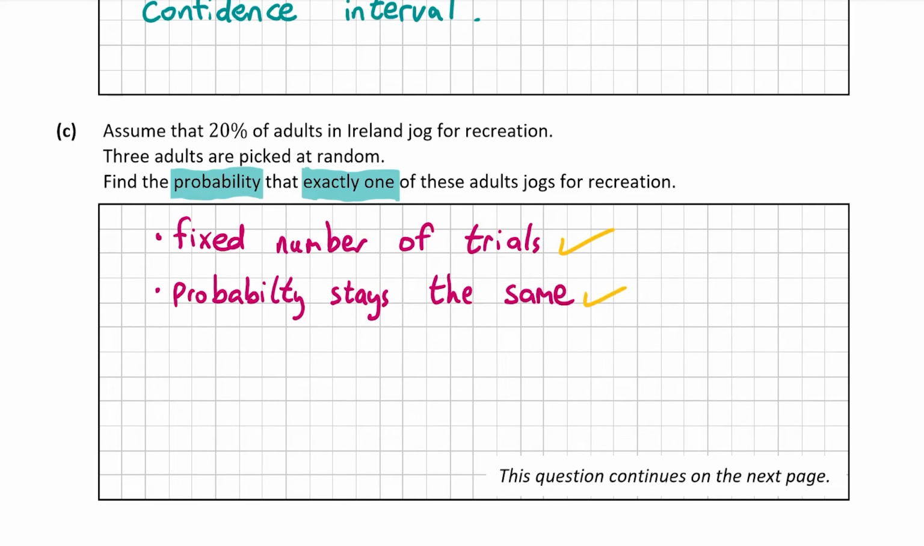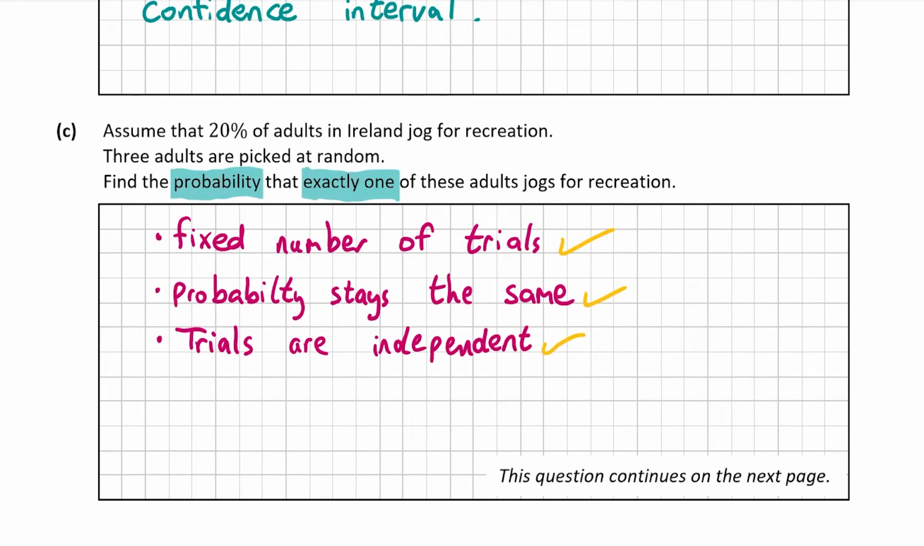The third one is that the trials are independent of each other. That means that if one adult does jog for recreation, that has no impact on the probability of the next adult jogging for recreation. In this case, that's completely true, as these 3 adults are picked completely at random, so they always have a 20% chance of jogging for recreation, so therefore the trials are independent.